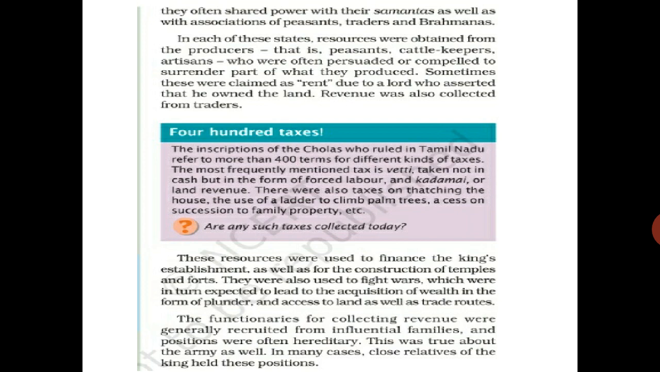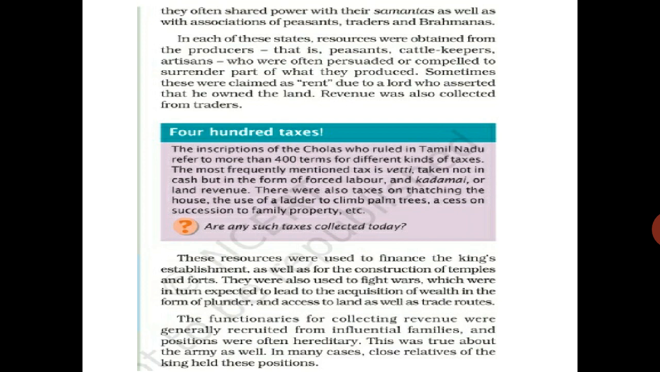The inscriptions of the Cholas, who ruled in Tamil Nadu, refer to more than 400 terms for different kinds of taxes. See, 400 terms of different types of taxes were there. The most frequently mentioned tax is Vetti. Vetti was the most frequently mentioned tax, meaning that tax was mentioned again and again.